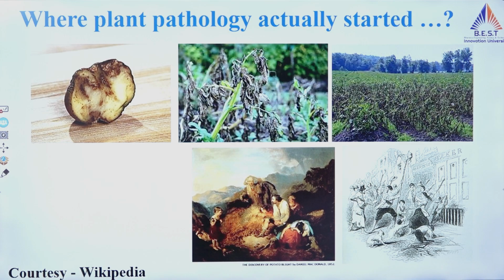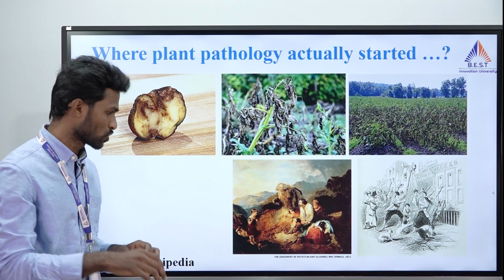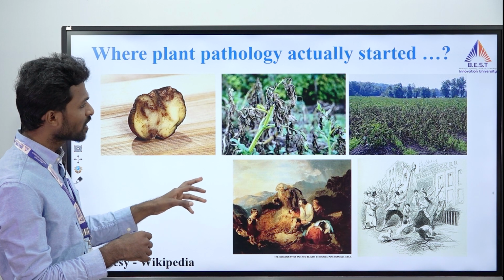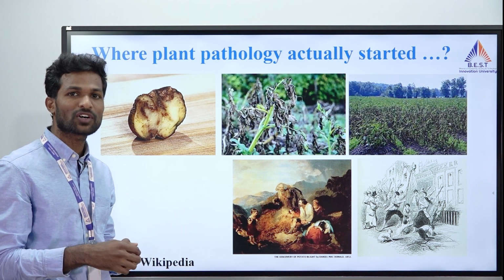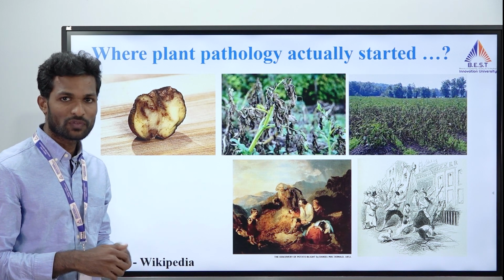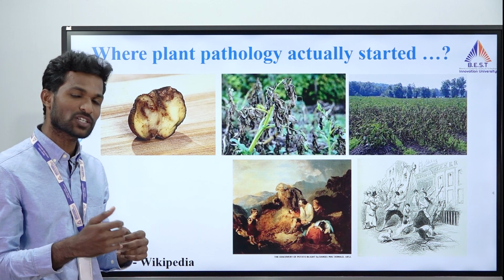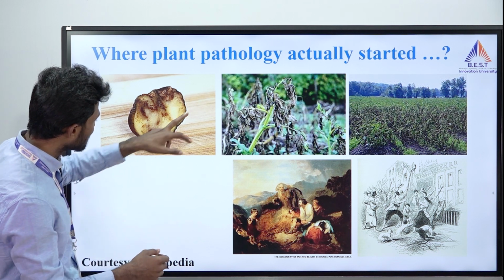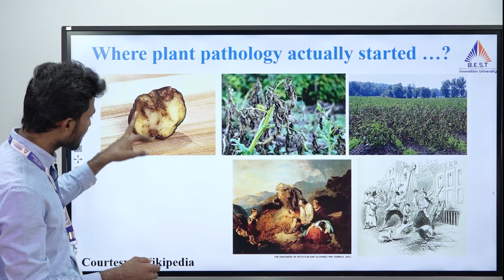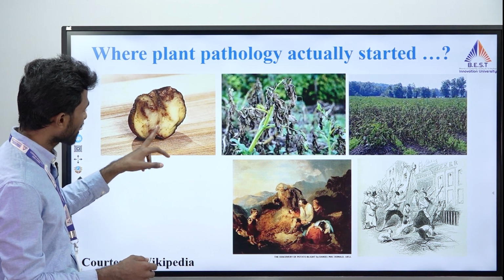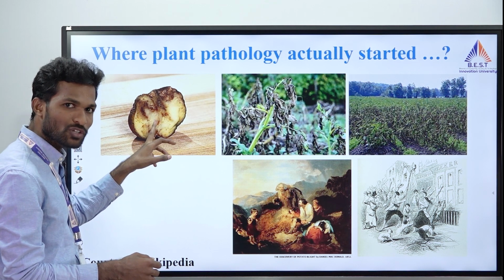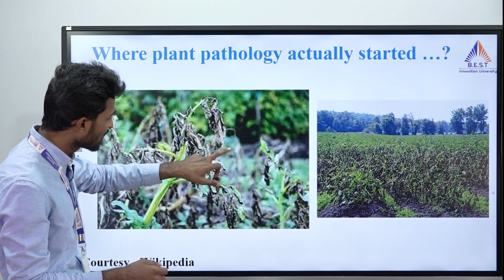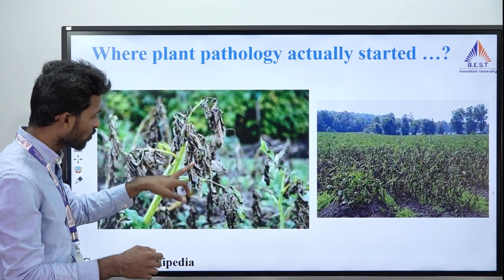Now we'll see where plant pathology actually started, or where it has its roots. Dating back to 1845, there was a disease called late blight of potato, which is caused by Phytophthora infestans. It is a fungal disease. If you see the symptoms, there is brown discoloration of the potato, and decaying of the potato can also be observed.